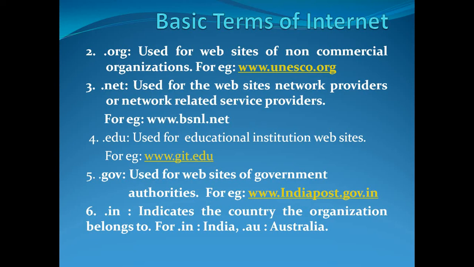We then have .edu and we have .ac. .edu and .ac are used for educational websites. EDU stands for educational, and .ac stands for academic. So .edu and .ac are used for websites of institutions, universities, colleges, etc. For example, www.git.edu, www.rcub.ac.in. So if you have a website of any college, university or an institution, then that should go with the domain name such as .edu or .ac.